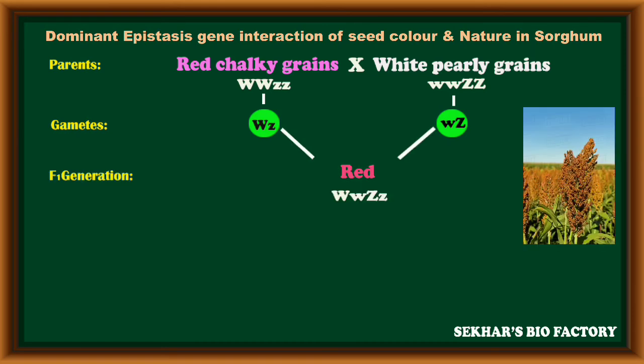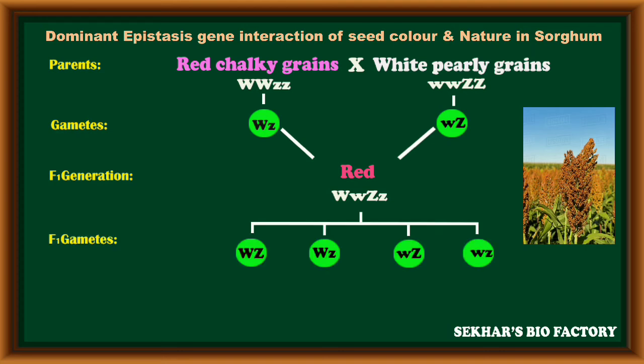These gametes fuse randomly to form the F1 generation. The F1 hybrid is heterozygous for both genes: capital W small w, capital Z small z. Now the first gene W, with a dominant allele, inhibits the expression of the Z gene, so externally only red color grains are expressed, without any pearly or chalky appearance.